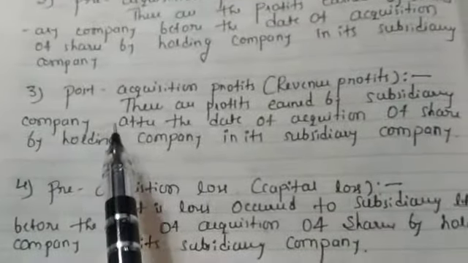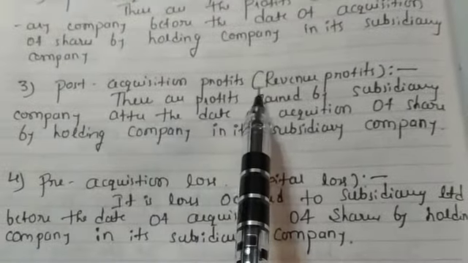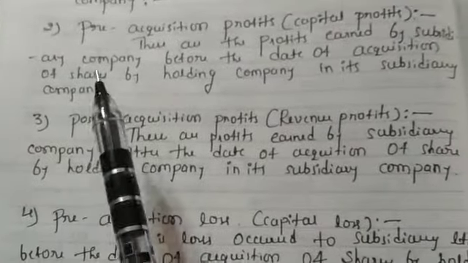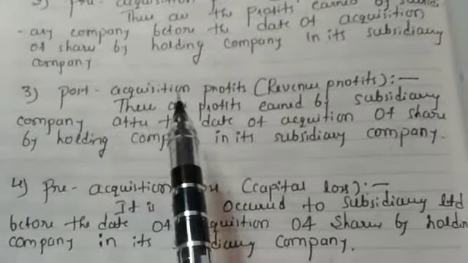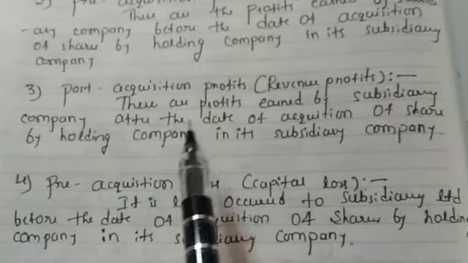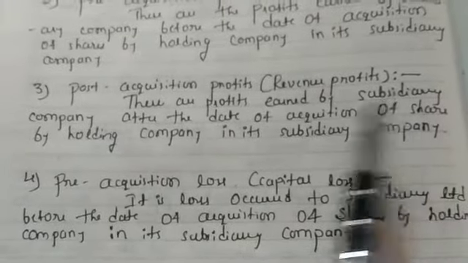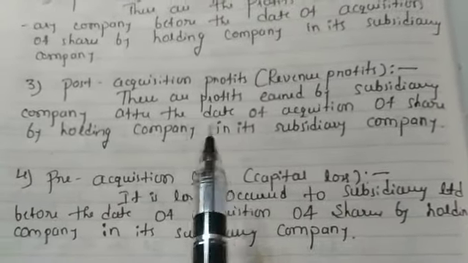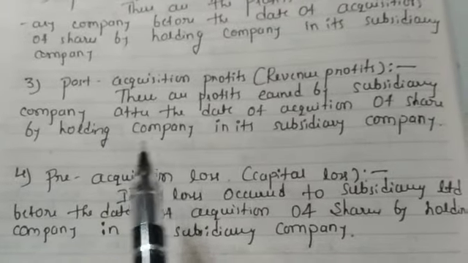Now there is post-acquisition profits, which are treated as revenue profits. Here, this one is pre-acquisition profits, and this one is post-acquisition profits, treated as revenue profits. These are the profits earned by the subsidiary company after the date of acquisition of shares by the holding company.